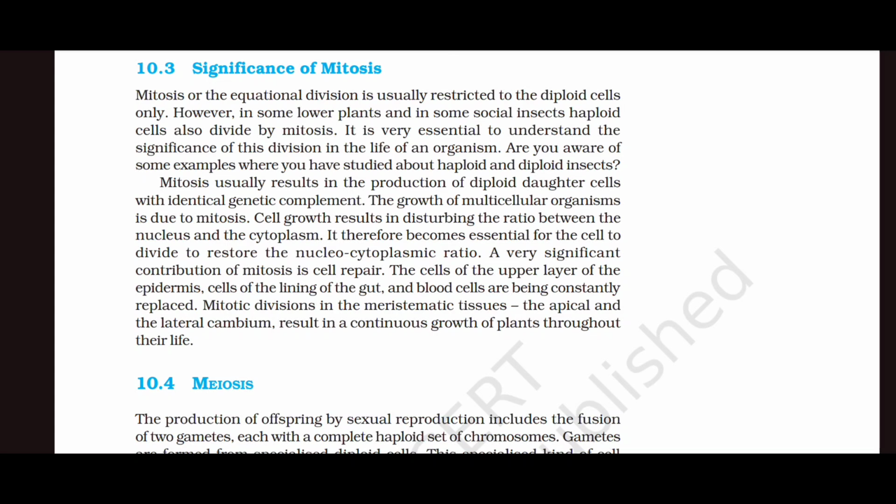Mitosis usually results in the production of diploid daughter cells with identical genetic complement. The growth of a multicellular organism is due to mitosis. Cell growth results in disturbing the ratio between the nucleus and the cytoplasm. It therefore becomes essential for the cell to divide to restore the nucleocytoplasmic ratio.